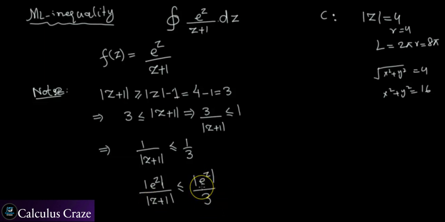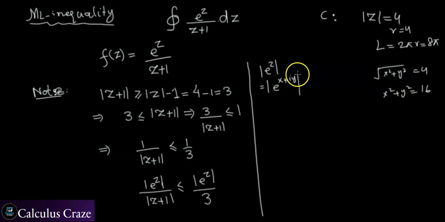You can see one thing. Now I'll work with this absolute value of e to the z. So e to the z can be written as e to the x plus iy, and then it can be written as the absolute value of e to the x times the absolute value of cos y plus i sin y, right?